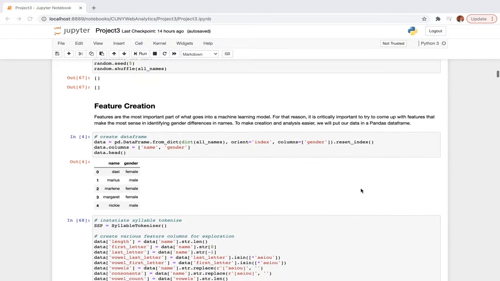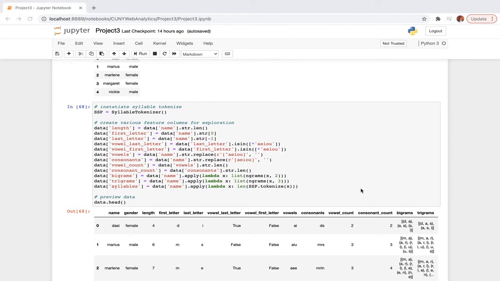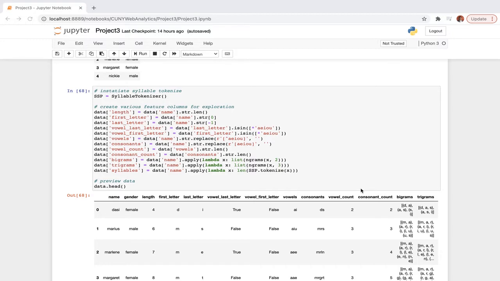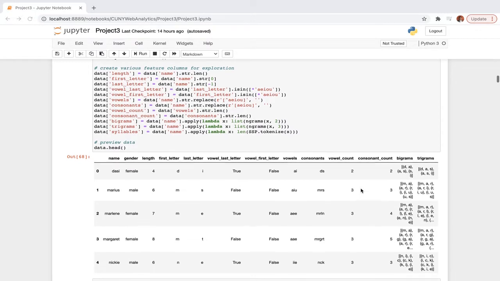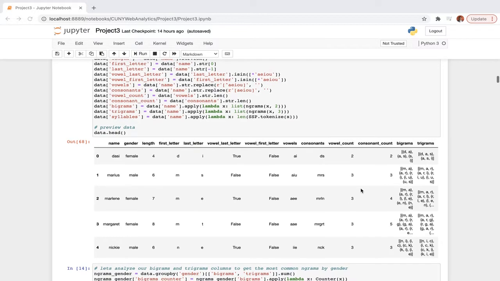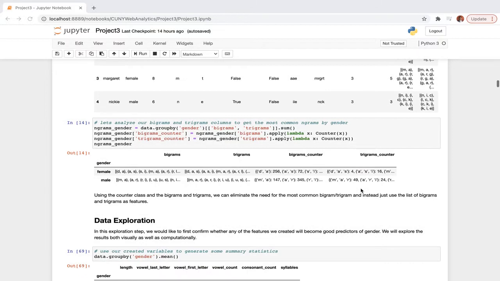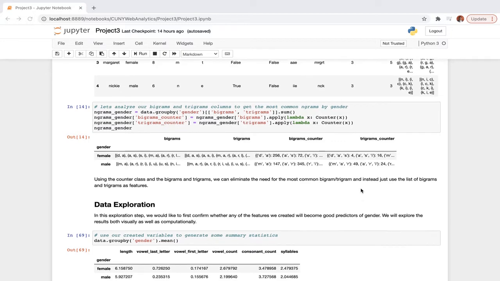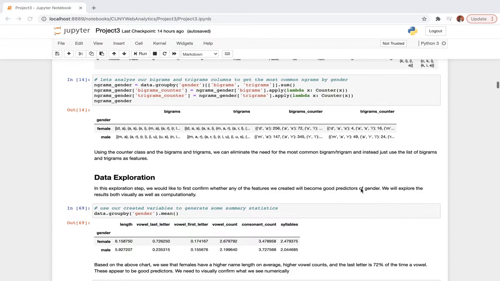And then we decided to create a bunch of features like the length of the name, first letter, last letter, whether the first or last letter is a vowel, and the list of vowels and consonants along with their counts in each name. We also created bigrams and trigrams that are present in the name, and the syllables. We also looked at the bigrams and trigrams and took a quick count of each one of them across the male and female corpus.